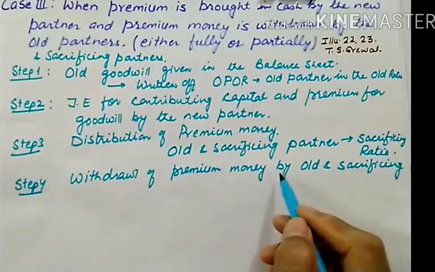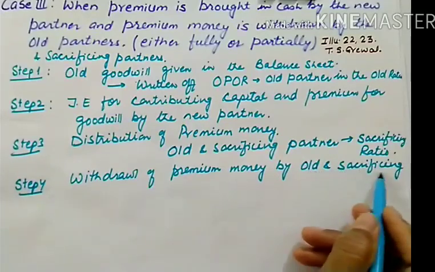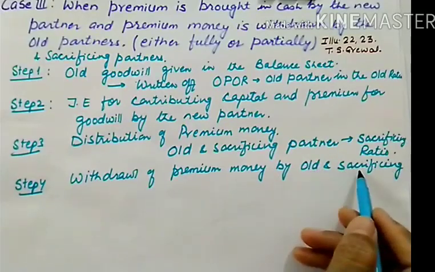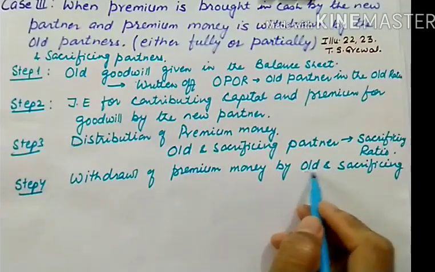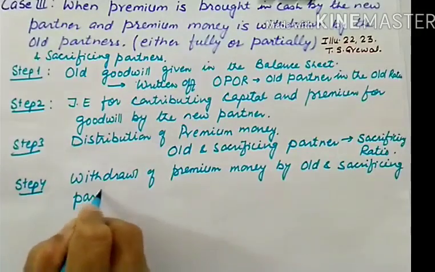So we cannot write simply old partners. No, they are old as well as sacrificing partners. Two conditions must be satisfied: they should be old partners as well as sacrificing partners.